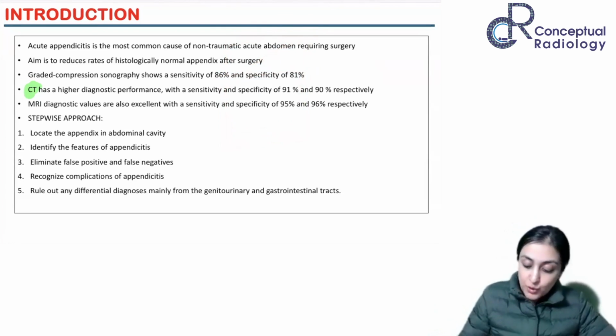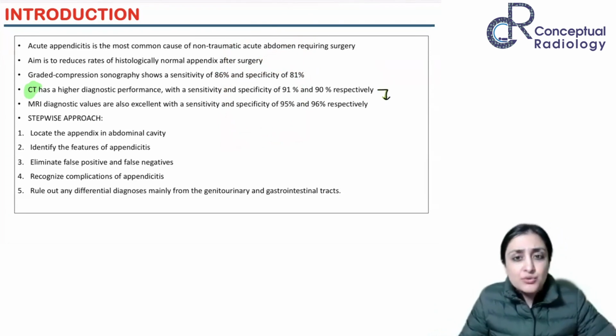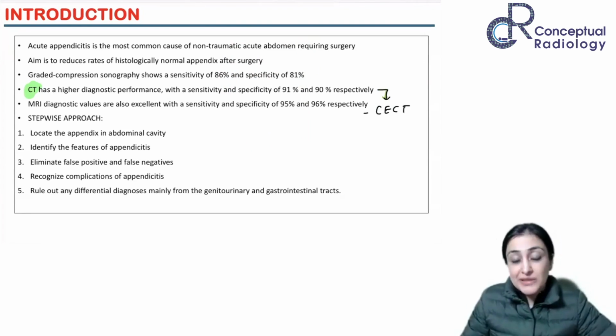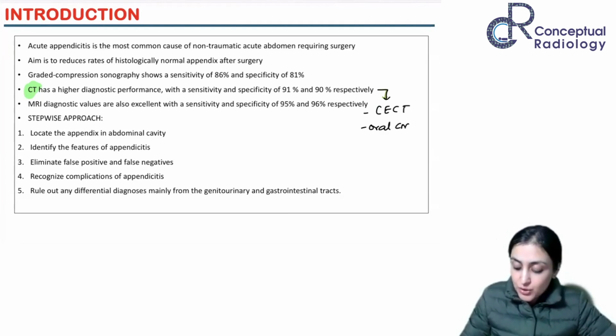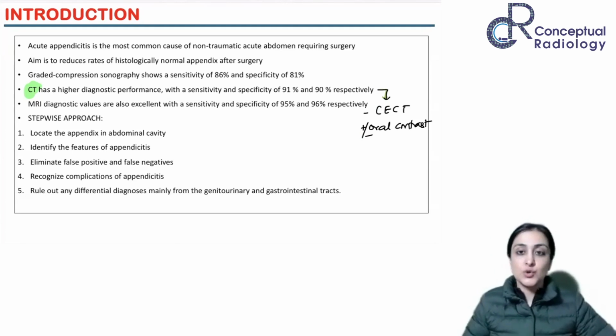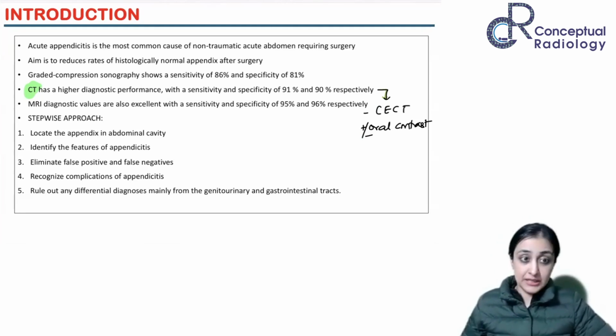As far as the protocol of CT scan is concerned, in India, we don't really do focused CT because it's hardly a little radiation that gets saved. So rather just do a complete CECT. No oral contrast needed, nothing. Just do a CECT. Even if you are giving oral contrast, the accuracy doesn't really change. So plus minus oral contrast, with and without, the accuracy numbers are going to be the same, right? So that is about the CT. A routine CECT is what is done.